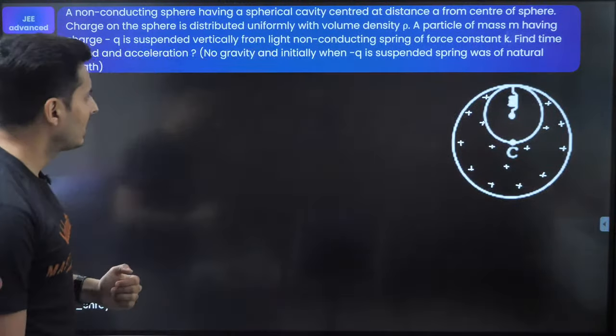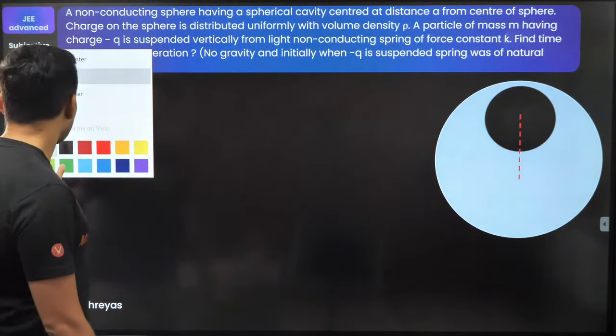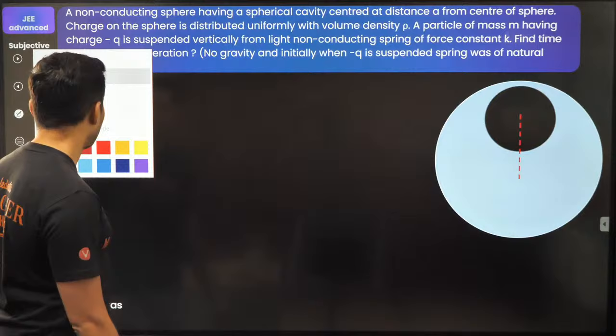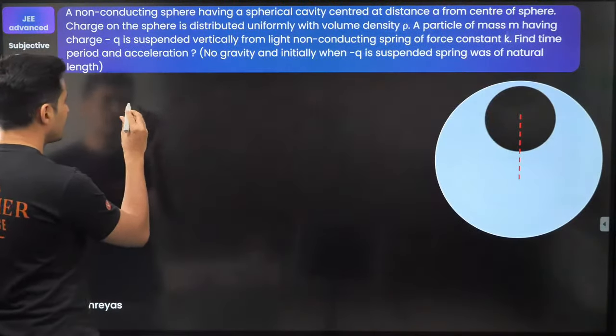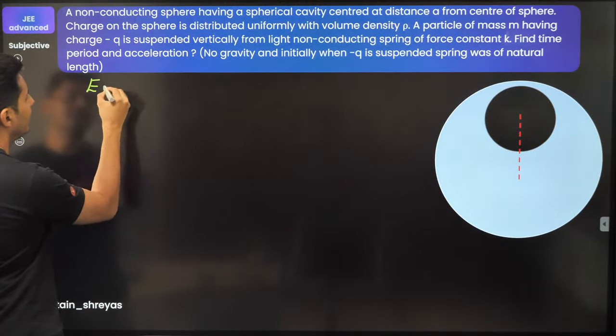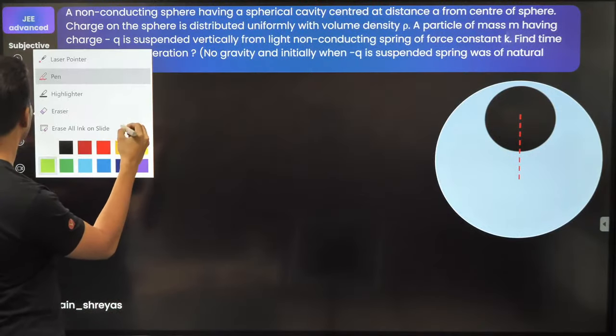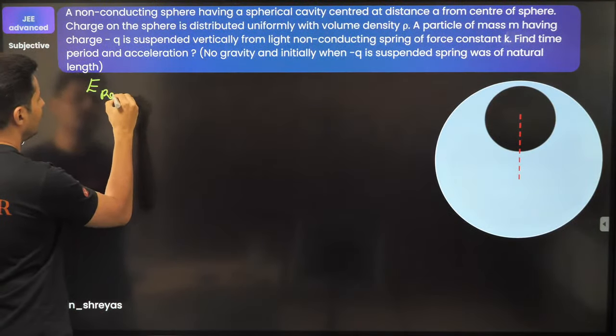So I guess I should have one more slide. Yes, I have. So I will basically say that the field in the cavity region, okay, observe this, the field due to that remaining part